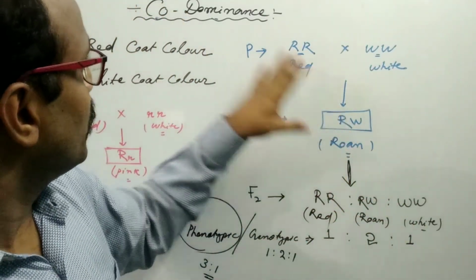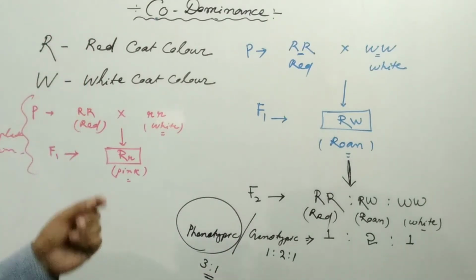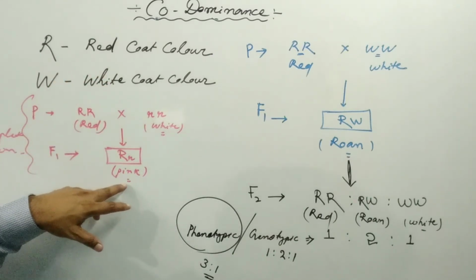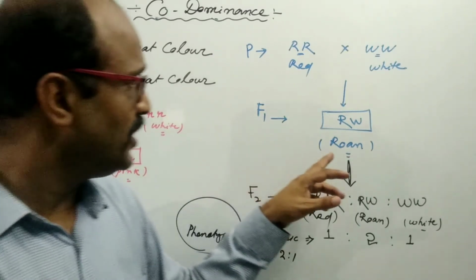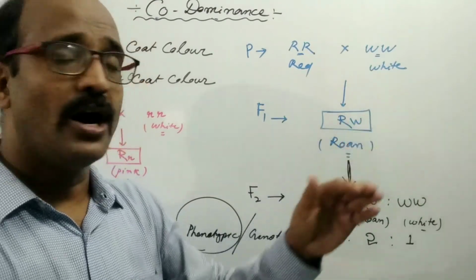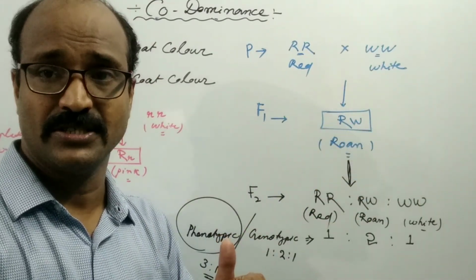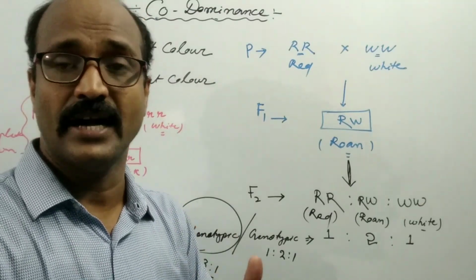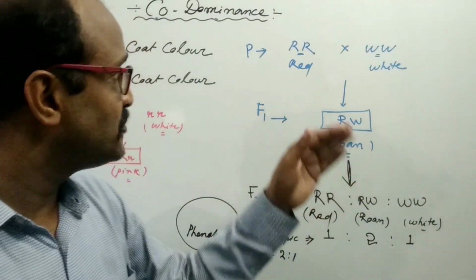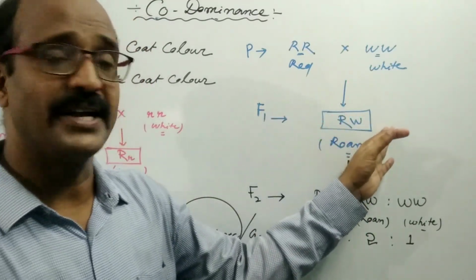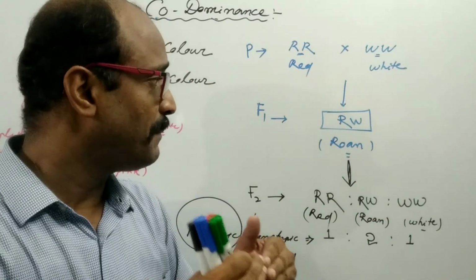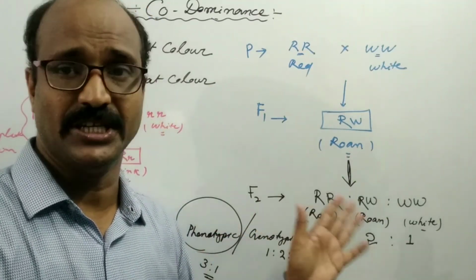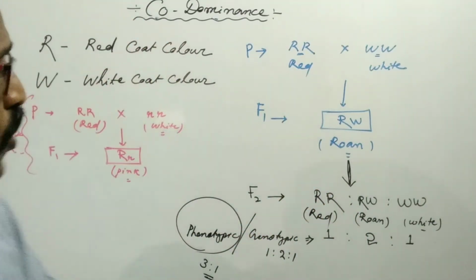That's why it is known as codominance. In incomplete dominance both allelic forms are partially expressed, so an intermediate form is produced. But here both characters are 100% expressed, completely and independently, so you can distinguish the expression of capital R and capital W. Both allelic forms jointly express here. So this is the idea of codominance.